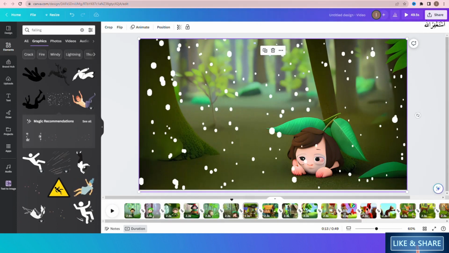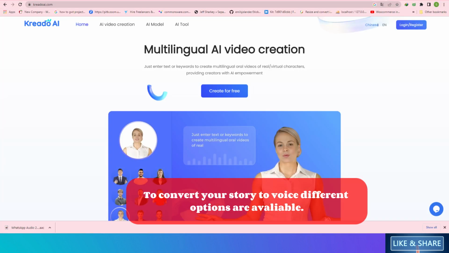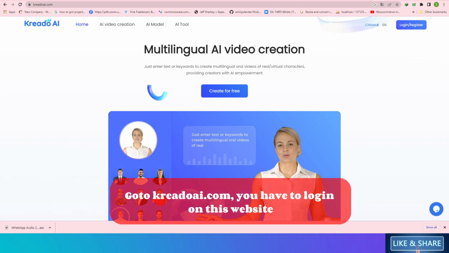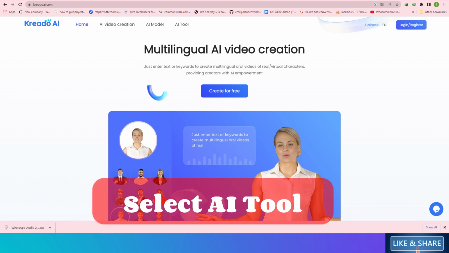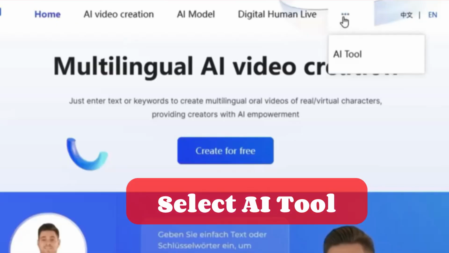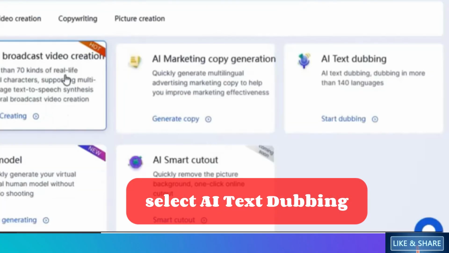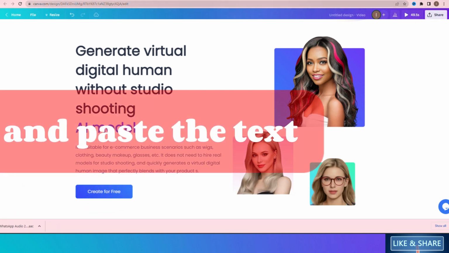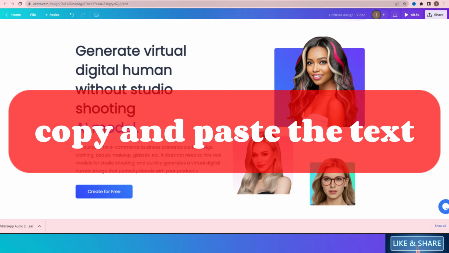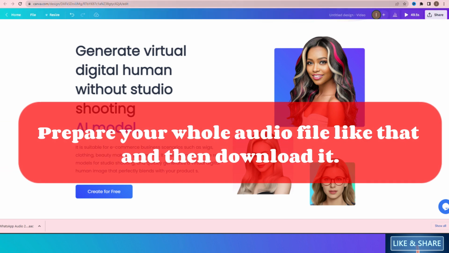To convert your story to voice, different options are available. There is a website, kiradoai.com. Just go to it, open it and log in. After you log in, an interface will open in front of you. Click on the three dots and select AI tool. Now select the option of AI text dubbing, as we are going to convert our text to audio. We copy the text of our story and paste it here with the limit of 800 words at a time. You prepare your whole audio file like that and then just download it.